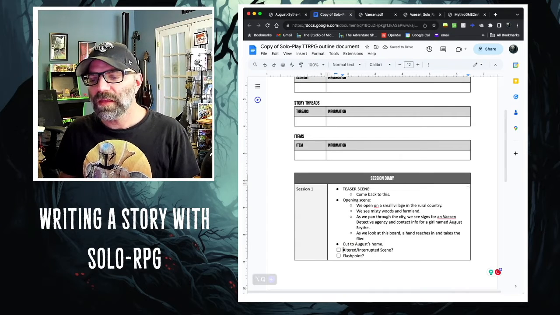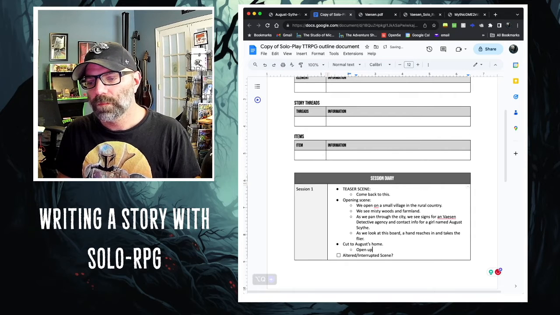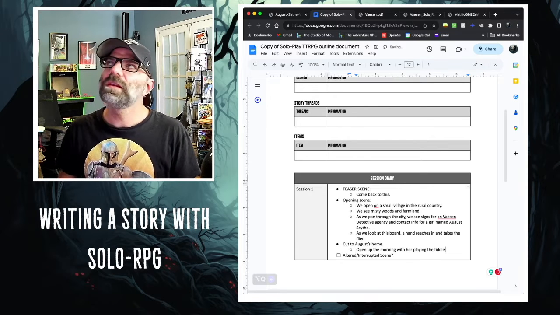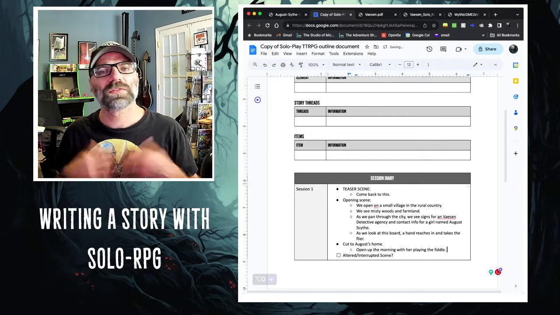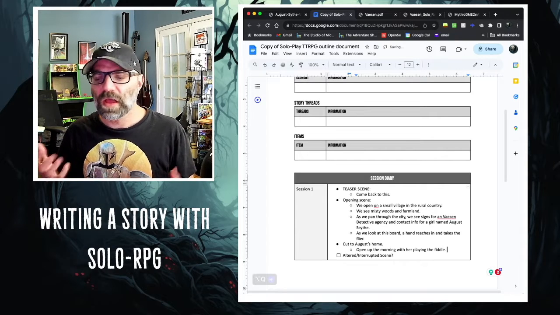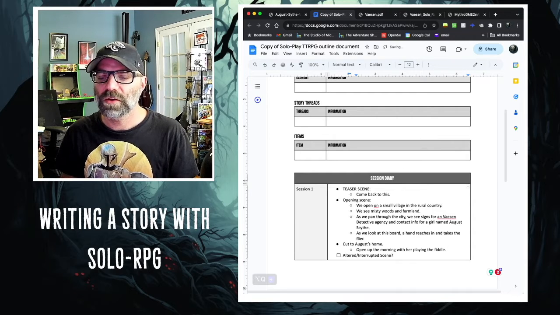And I like the idea that we open up the morning with her playing the fiddle. And I've put it that she has a personal library, so there's all the books that her dad has made and all this sort of thing. So I want to see her in her office or her dad's personal library playing her fiddle.